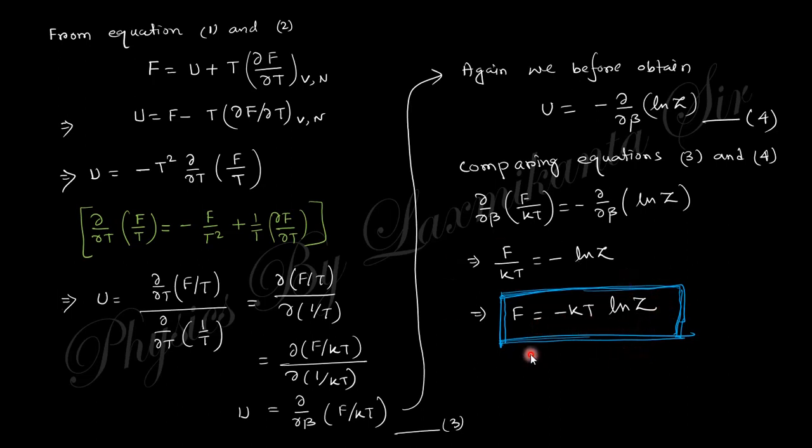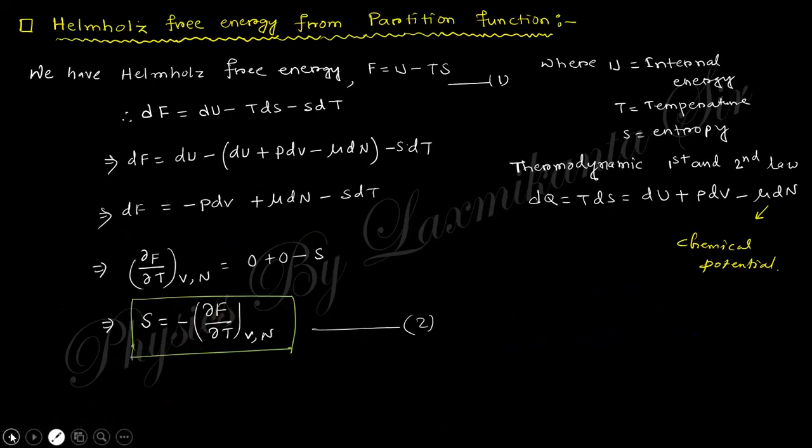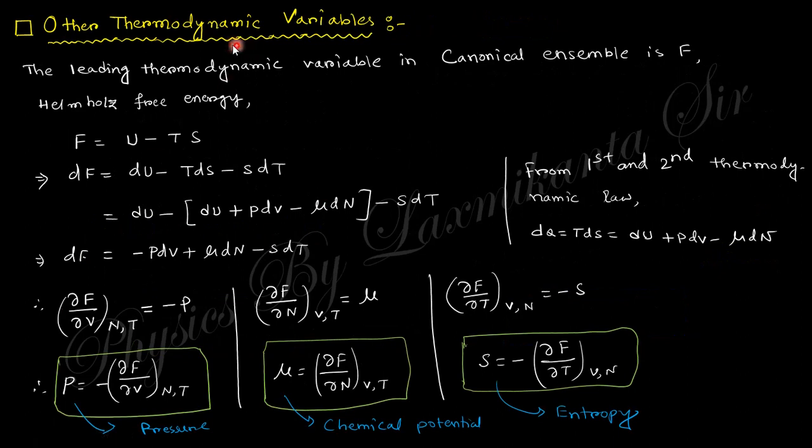This is the most important formula for the canonical ensemble. This Helmholtz free energy is the key element in the canonical ensemble to obtain the other thermodynamic variables. How? We already found S, but we can repeat for other variables. F equals U minus TS, dF equals dU minus TdS minus SdT. Put in this value of TdS and you obtain this.